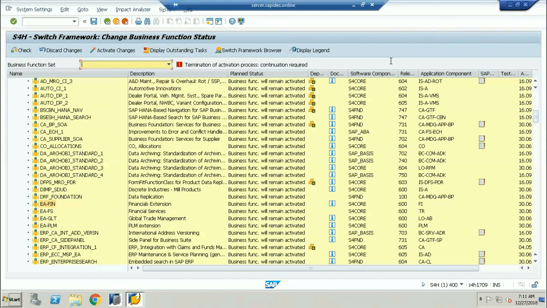As I told you, it covers custom code and custom migration, simplification items, the recommended Fiori apps, the add-ons, and all the simplifications you have done. If you want this SAP readiness check to be executed, then Solution Manager is important. If there is no Solution Manager, I cannot run this SAP readiness check.